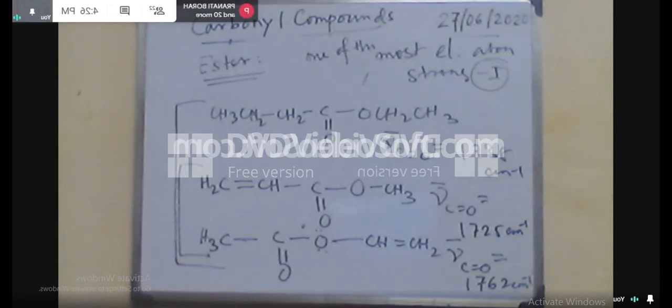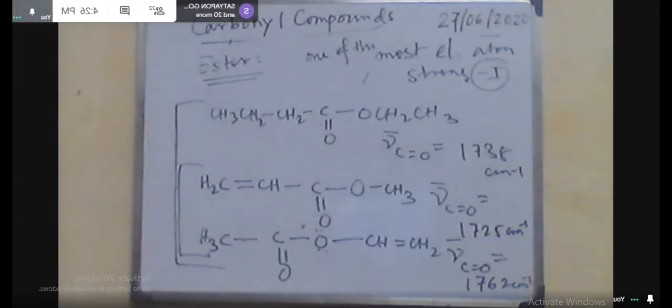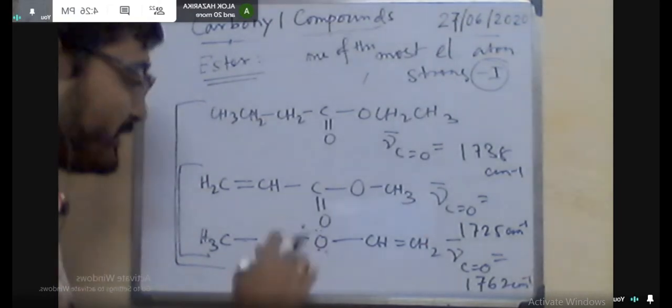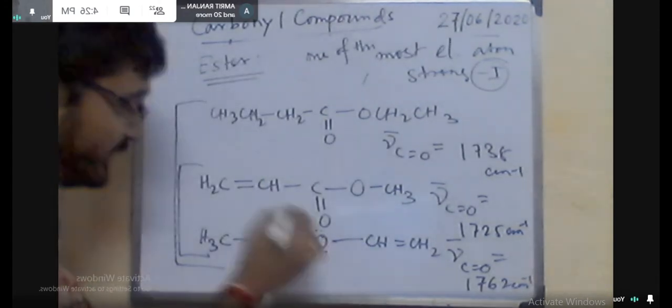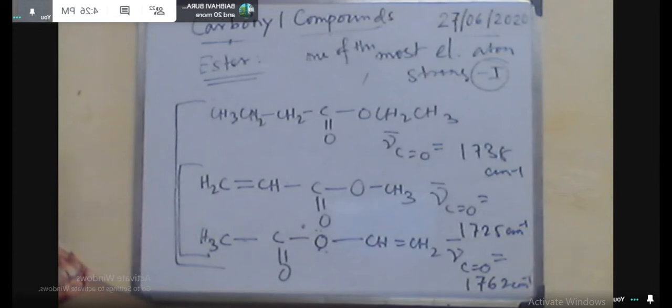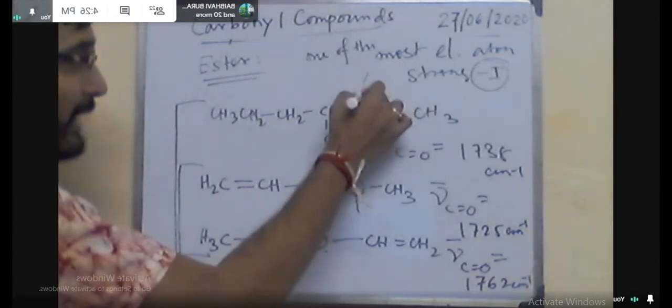So this is the reason that in different systems where a double bond is attached, depending upon the position of this double bond, you can see the stretching frequency will change accordingly. And similarly for the ring system, you know OR prime, here the C double bond O stretching frequency is 1735 centimeter inverse. When it is changed to the ring system, then automatically due to that ring system, the stretching frequency will be increased. This is the simple reason I discussed last day.